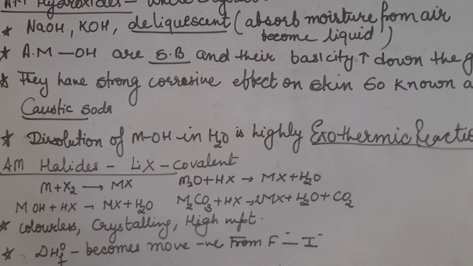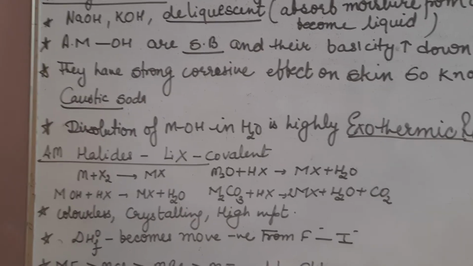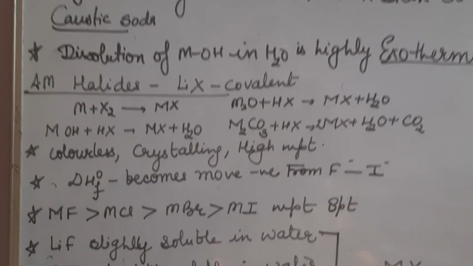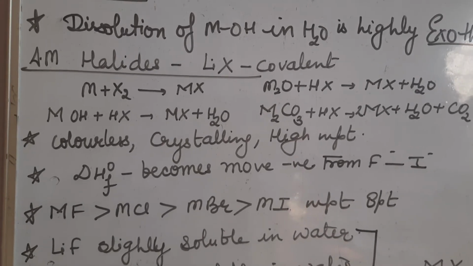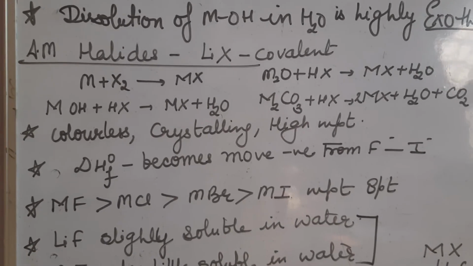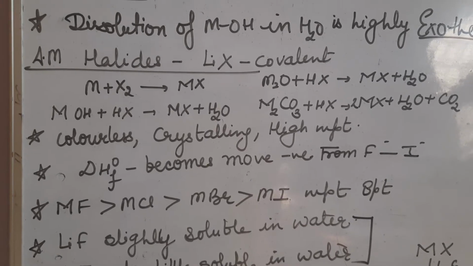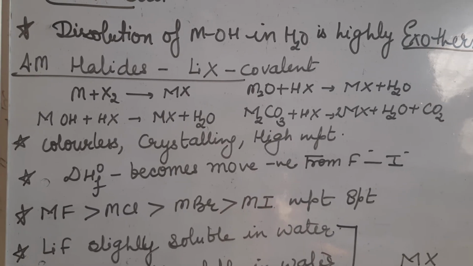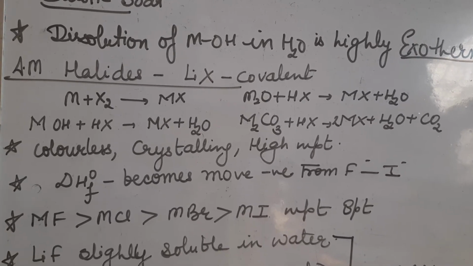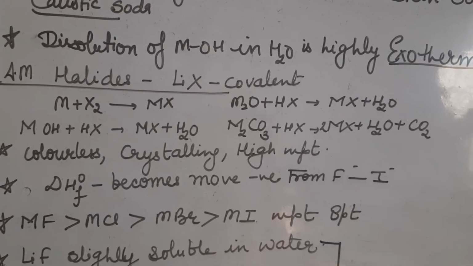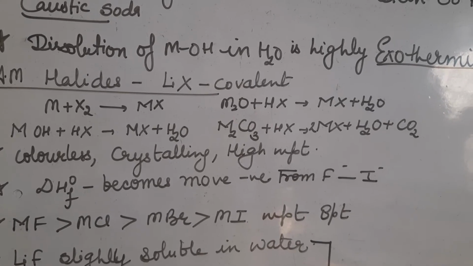I hope all these properties of alkali metal hydroxides are clear to you. Next is alkali metal halides. Alkali metal halides are prepared by direct reaction of metal with halogen, by reaction of metal oxides with halogen acid, by reaction of metal hydroxide with halogen acid, and by reaction of metal carbonate with halogen acid.